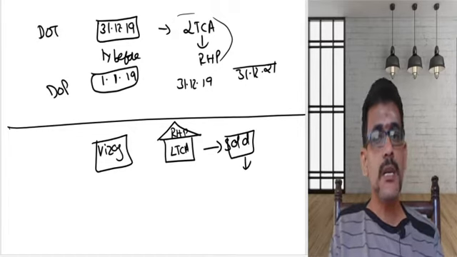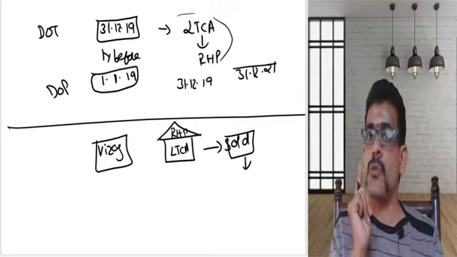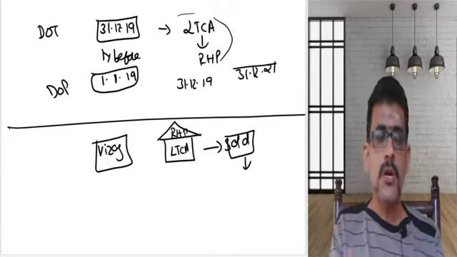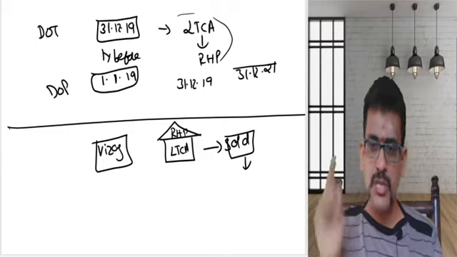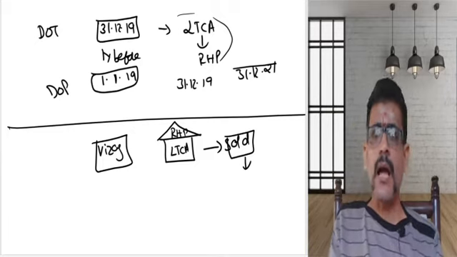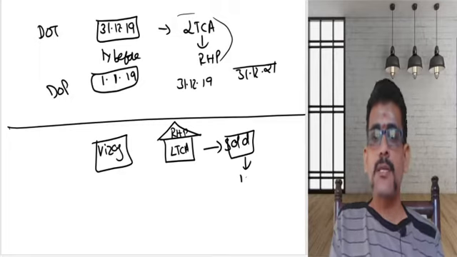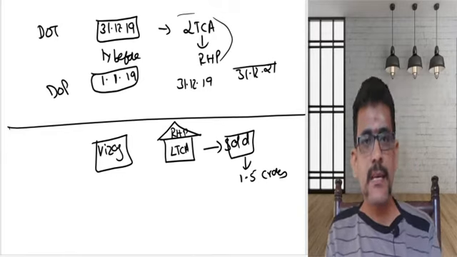Now what I need to see? I need to see whether I am getting a long-term capital gain, not the consideration. Is the long-term capital gain more than 2 crores, or is your capital gain less than 2 crores? That's one point we need to understand. So here, let us consider I sold this house in Vizag and I got 1.5 crores, which is less than the 2 crores limit.